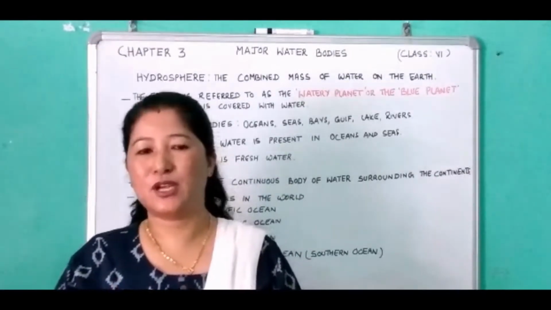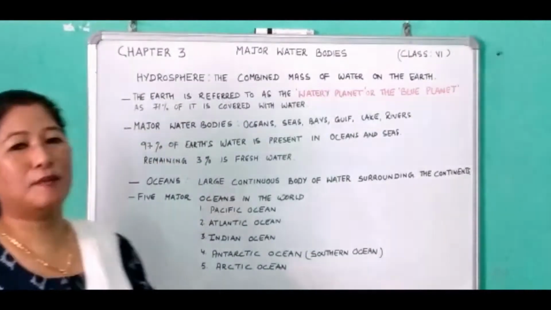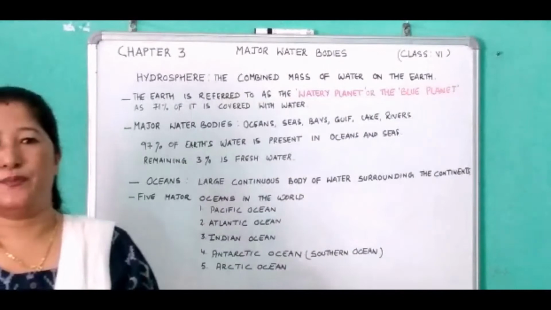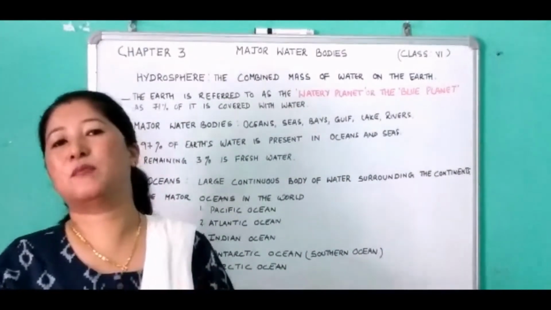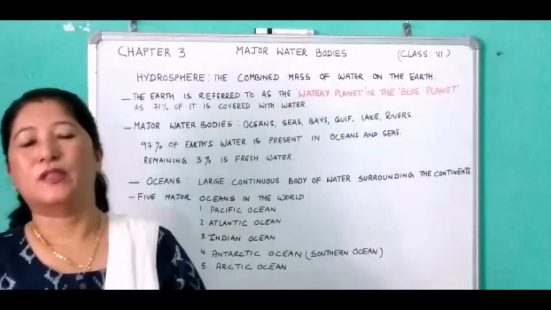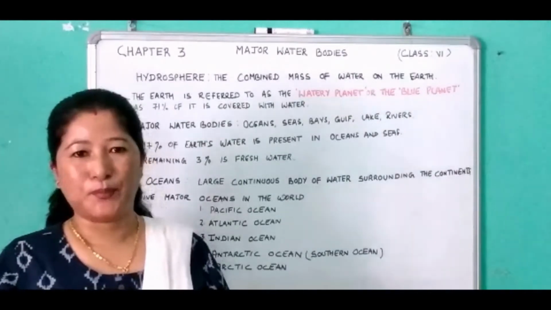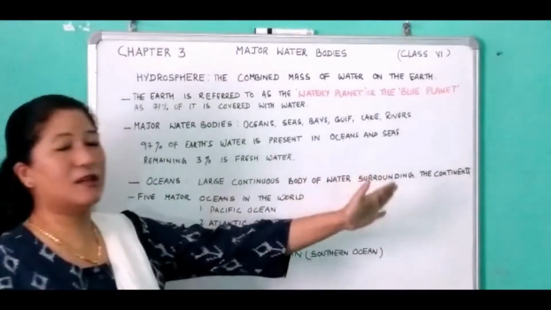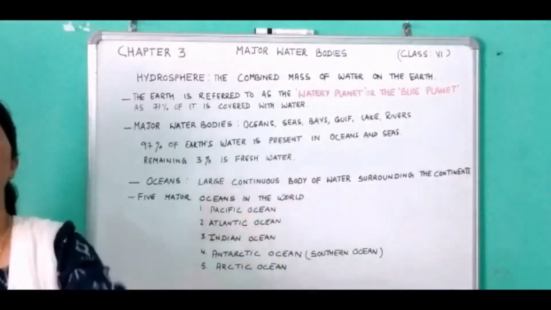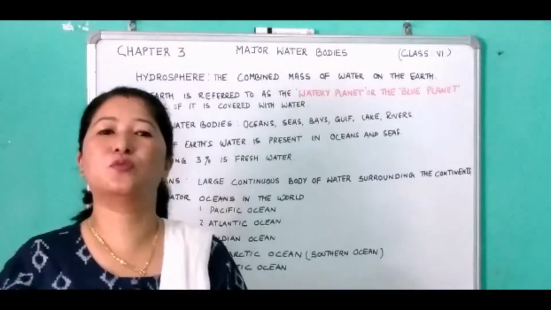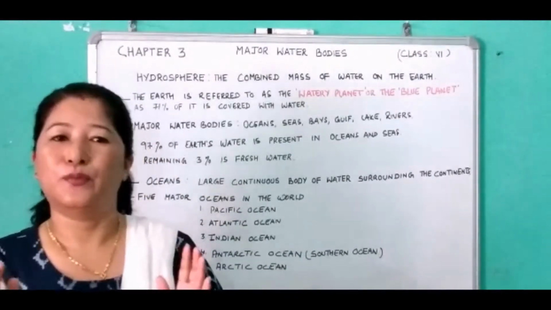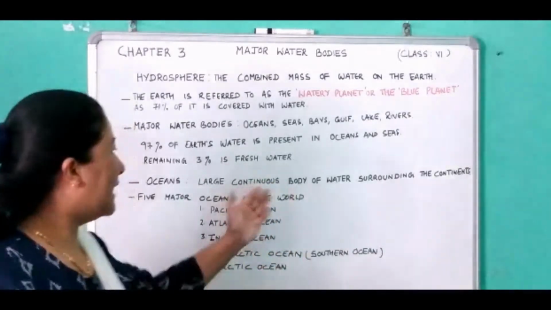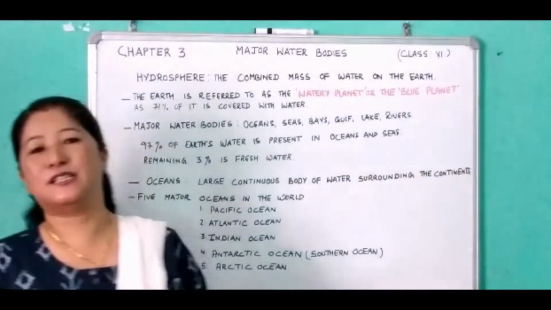In this chapter, today you'll learn about the major oceans of the world, the first important major water body. Now, what is an ocean? It's a large continuous body of water surrounding the continents. Or, in simple terms, huge water bodies are known as oceans, and they surround the continents.